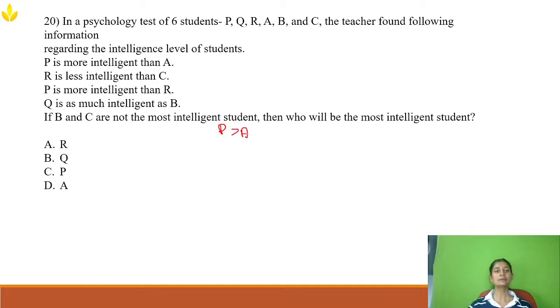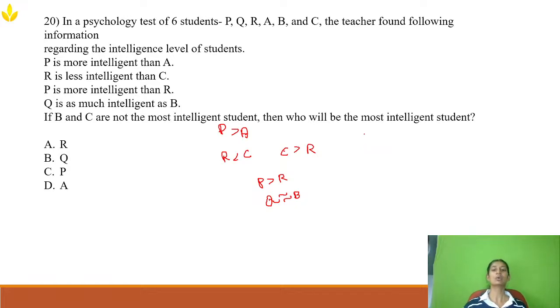P is more intelligent than A, and R is less intelligent than C. That means C is more intelligent than R, right? So C is more intelligent than R, and P is more intelligent than R. And Q is as intelligent as B. That's telling us Q and B are similar. And if B and C are not the most intelligent, then who will be the most intelligent student? Who will be the most intelligent student?